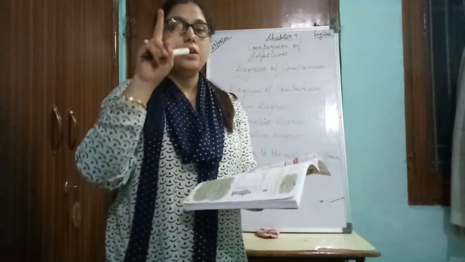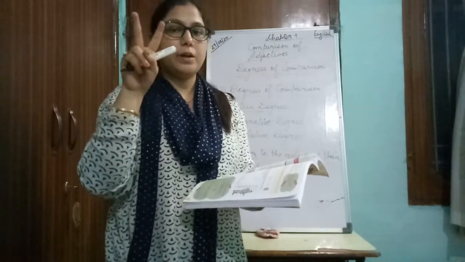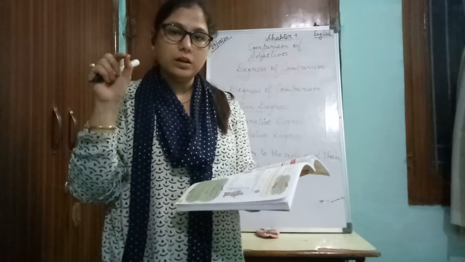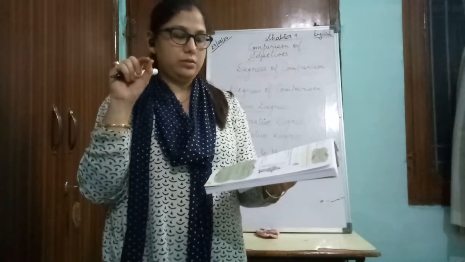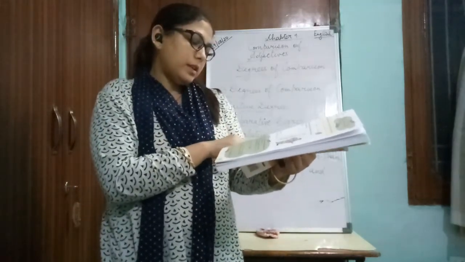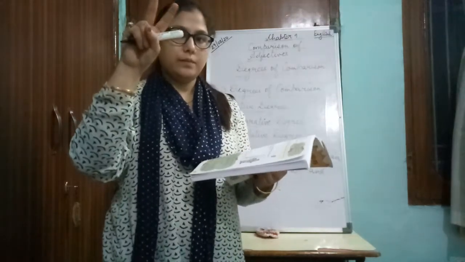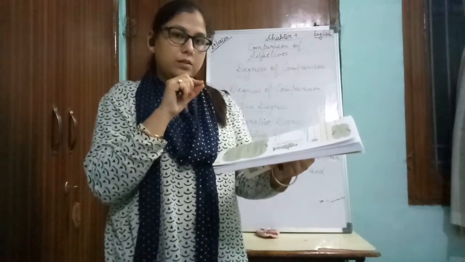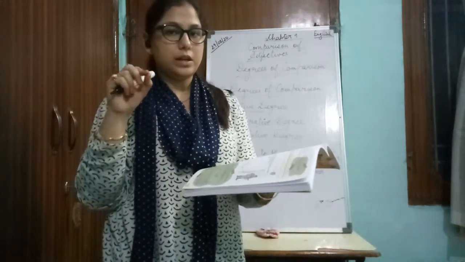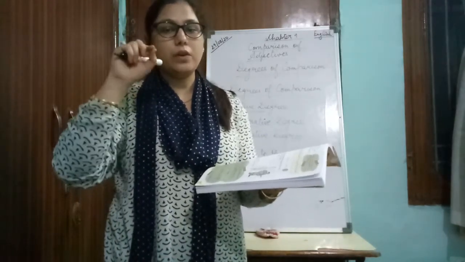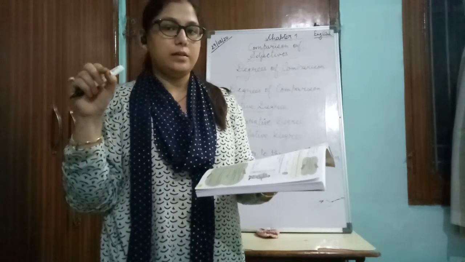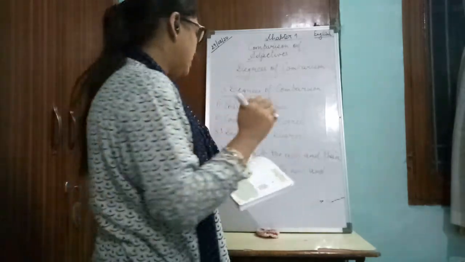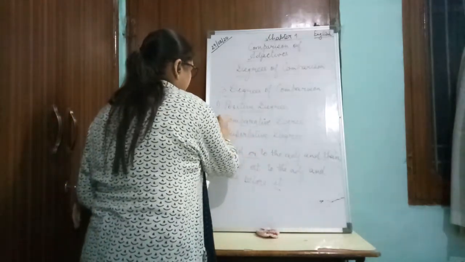Here two boys are being compared on the basis of their height. So tall becomes taller and than is added to it. The next one, this box is heavier than that box. So two boxes are compared. Heavy becomes heavier: y is removed, i is added, and er is added, and than is also added to it. So this is about the comparative degree.